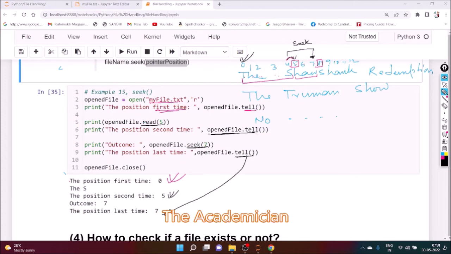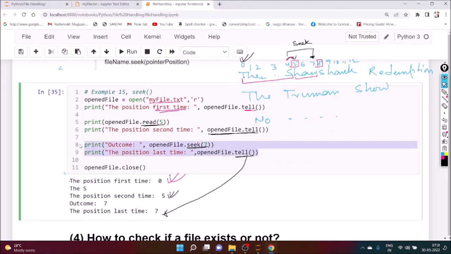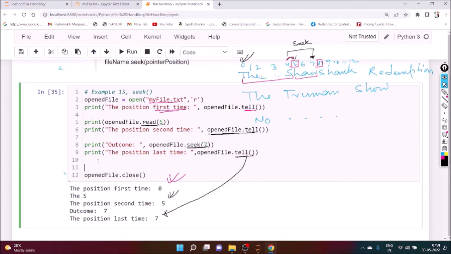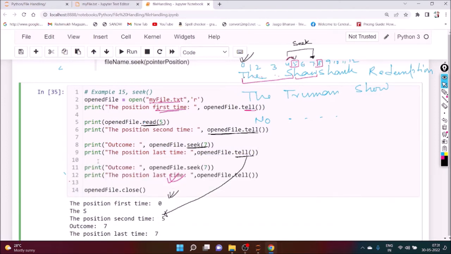Are you getting my point? So in this way, we can relocate the pointer. Achha. Now do one thing. Can you execute the same line once again, and we want to see the output? So instead of 7, what if it is a 3? So it is a third location, or it is the 7 plus 3. You want to check.